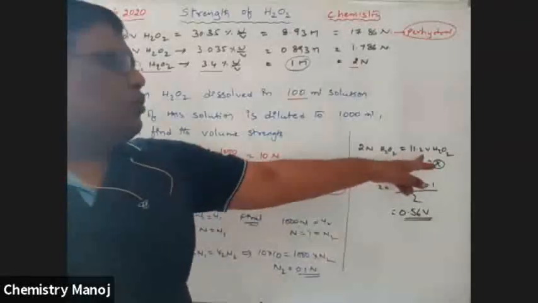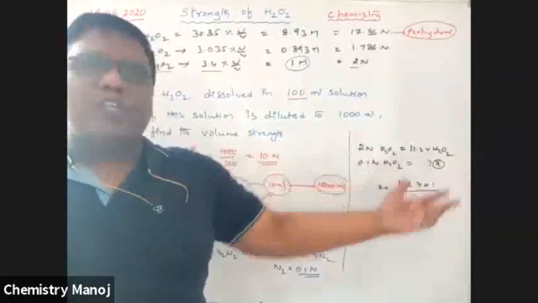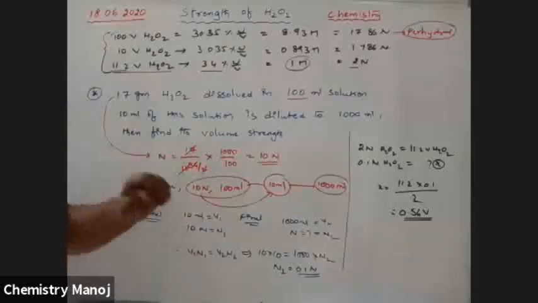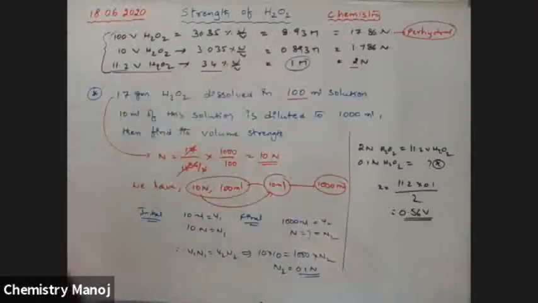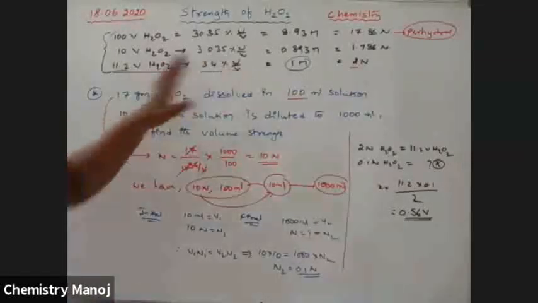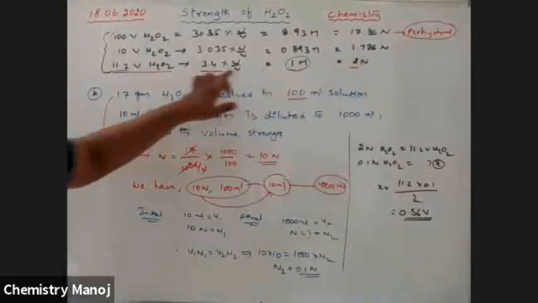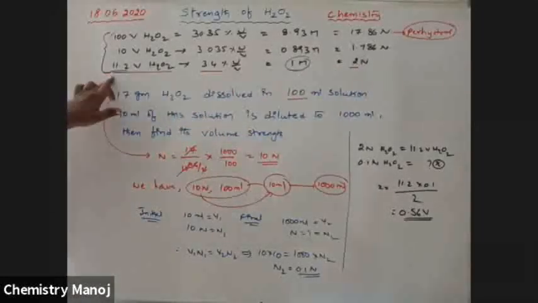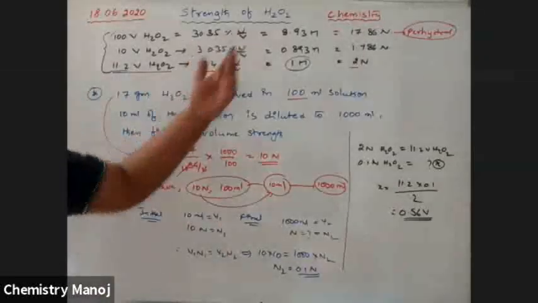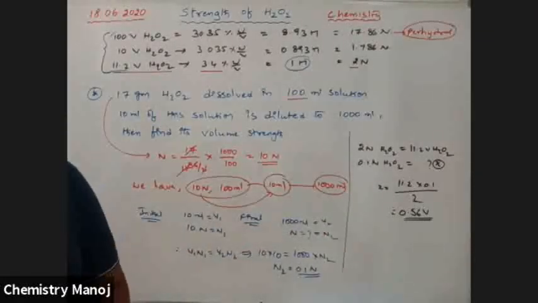Okay, normality is equal to this much. So 2 N H2O2 is equal to 11.2 volume H2O2. So for 0.1 N, how much is the volume strength? That is equal to 0.56. That is why this comparison is used everywhere. My dear boys, please try to learn this concept by heart. At least one relation, 2 N is equal to 1 M is equal to 11.2, you should remember. Use that value anywhere for comparative studies. Otherwise, the calculations are too difficult.